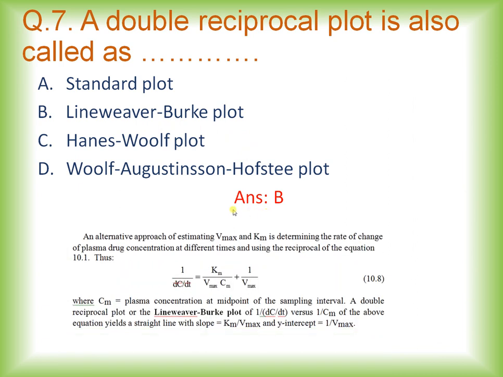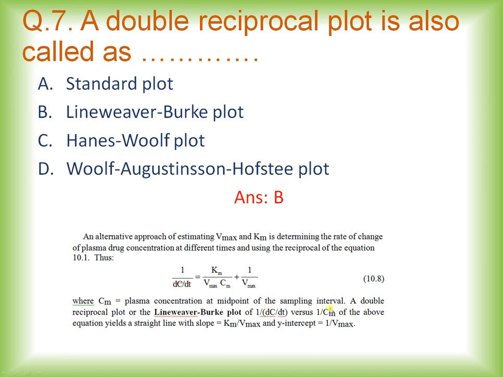Now for the estimation of two parameters of the Michaelis-Menten equation, that is Vmax and Km, there are alternative approaches which we can use. The alternative approach for estimation of Vmax and Km is by determining the rate of change of plasma drug concentration at different times and using the reciprocal of the Michaelis-Menten equation. So this is the reciprocal of that equation, where Cm is equal to the plasma concentration at midpoint. So this M stands for the plasma midpoint concentration, the plasma concentration of the sampling interval.